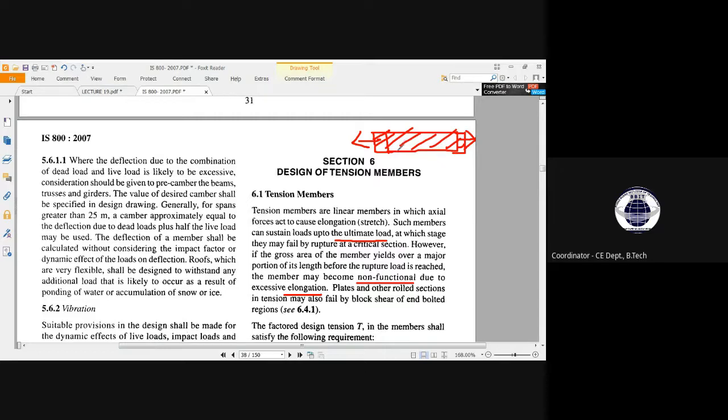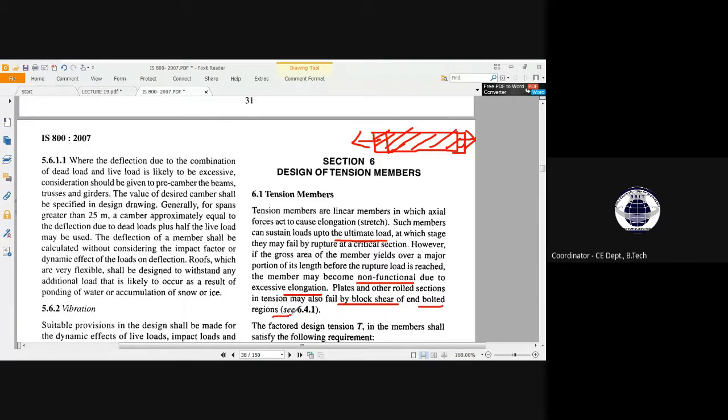Maybe say this member is in a bridge structure, okay, that bridge structure load will come from the vehicle load. If this member exhibits so much yield, it reaches its yield point for its maximum area, this may allow a large amount of elongation, but it may not be able to withstand a particular load that is generating from the bridge structure, right?